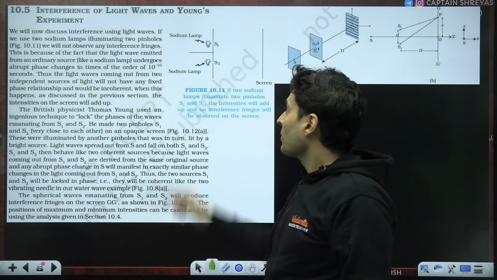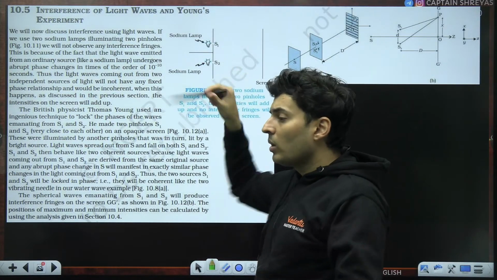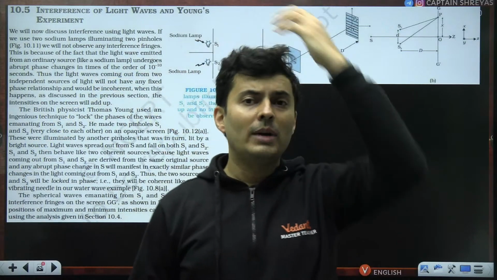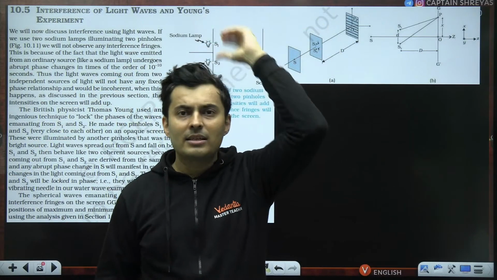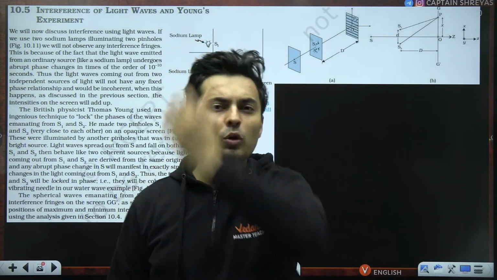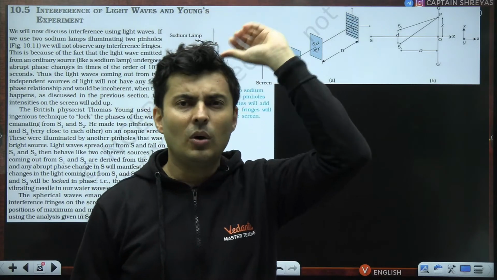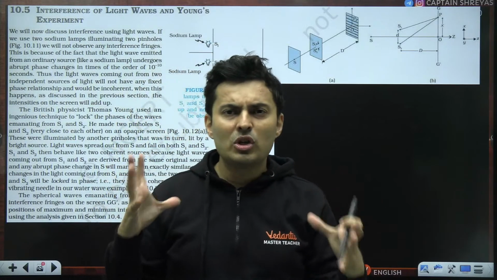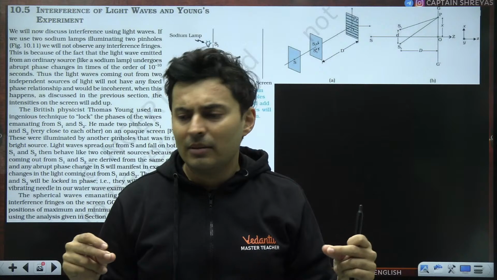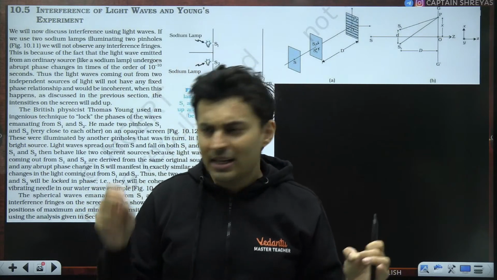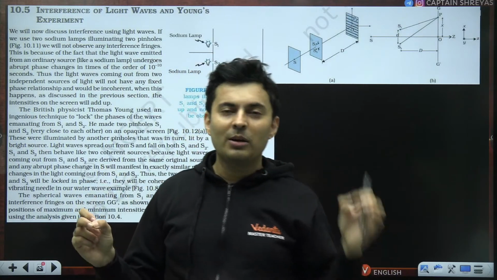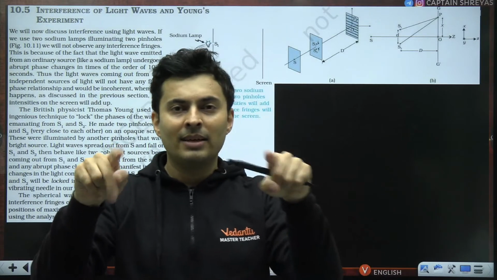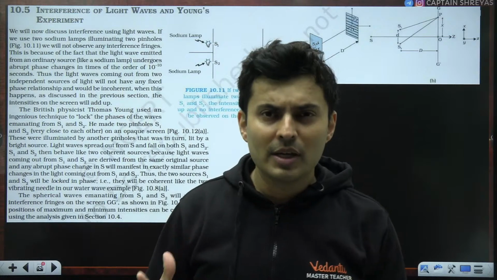Why is that? Because whenever you take two light bulbs, no matter how good quality they are, no matter how nicely you make them, you will never be able to make them coherent, because there is always something which will ensure that they will not be in sync. Even if you manufacture it accurately, some atom here might be different from some atom over here, and they might not generate the waves together, so they will not be coherent.